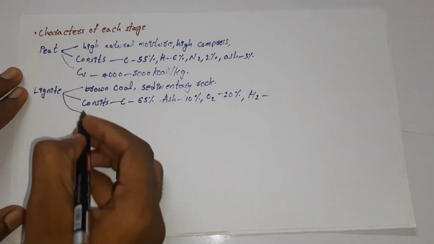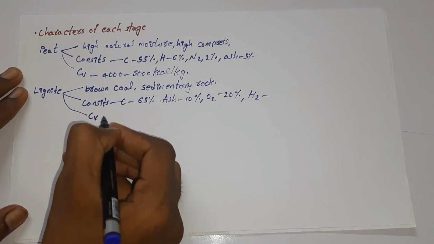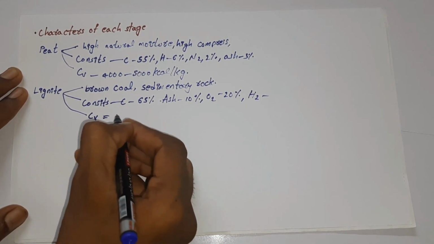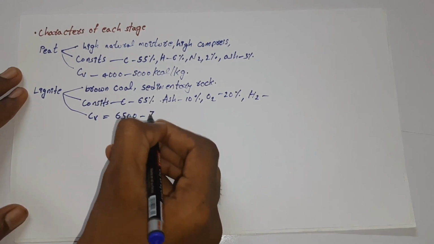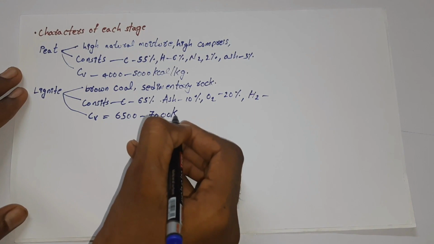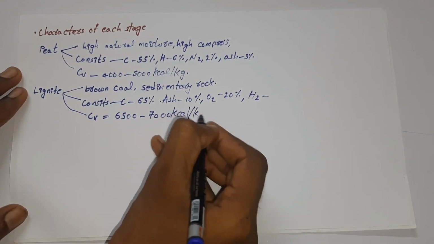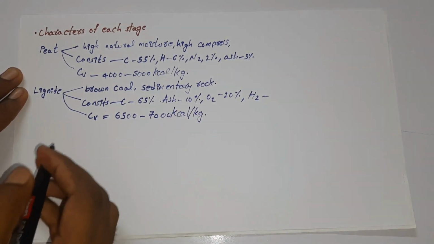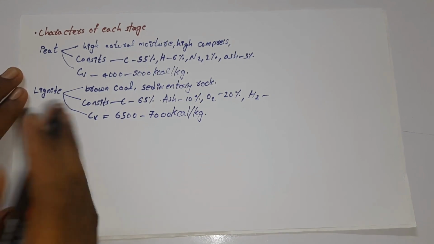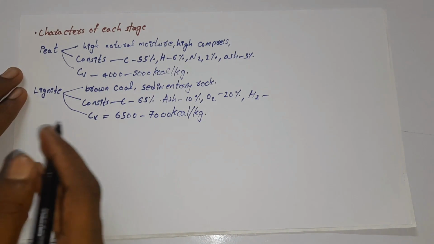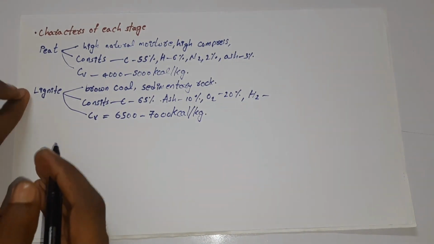Now if we look at the calorific value, the calorific value of lignite will be about 6,500 to 7,000 kilocalorie per kg. And the uses of lignite: it is used in fertilizers, steam, and electrical power generation. In those cases, lignite can be used.